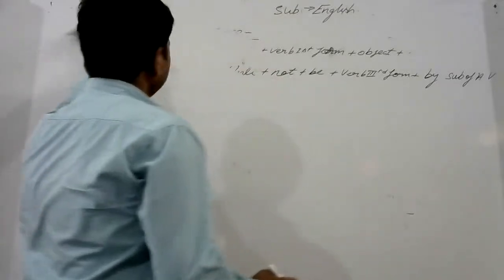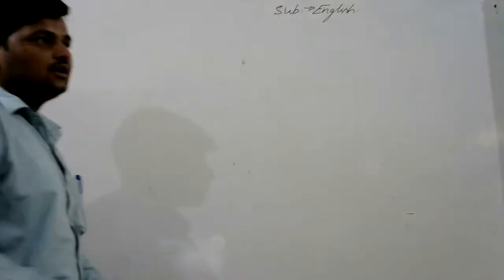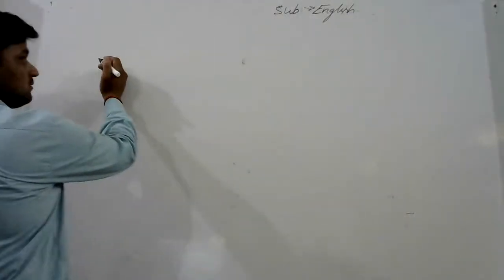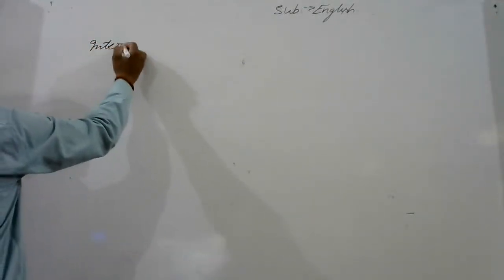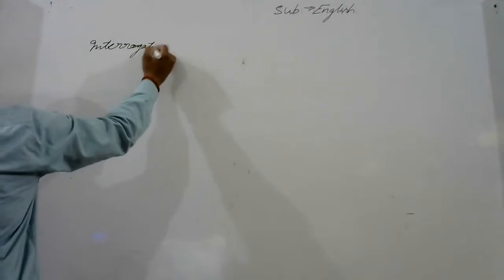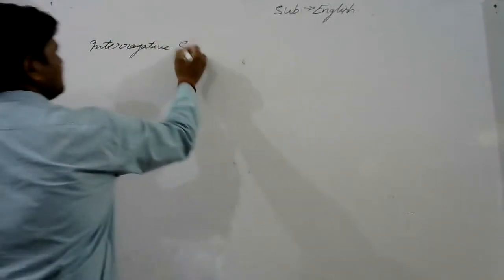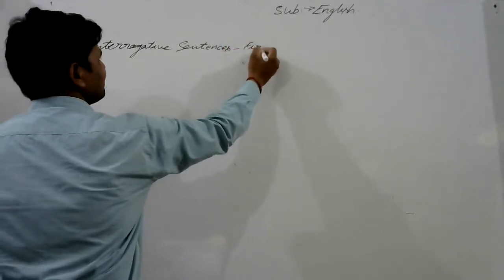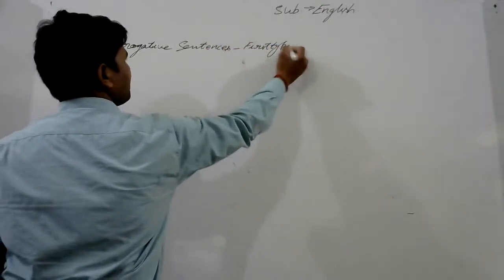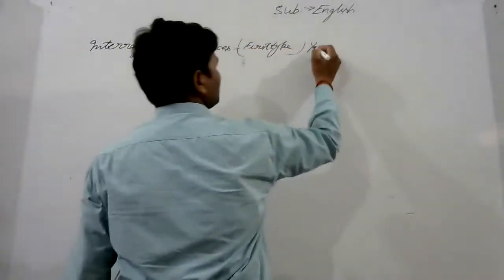Okay. Let me take interrogative first type. I hope you understand affirmative and negative clearly. If you have any problem, you can ask me. Interrogative sentences, first type, are yes or no type.